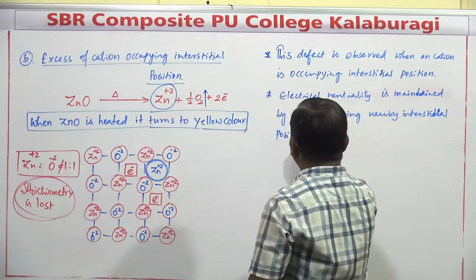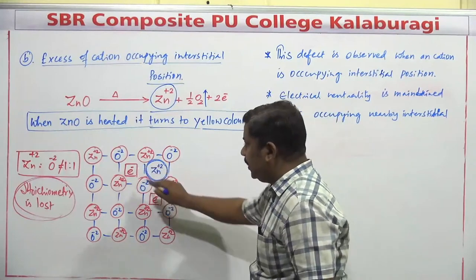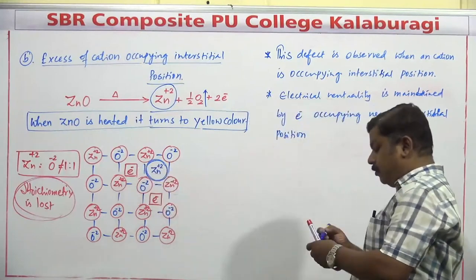Whatever the interstitial positions are going to be there around the metal ion, that particular interstitial position is going to be occupied by the electron.